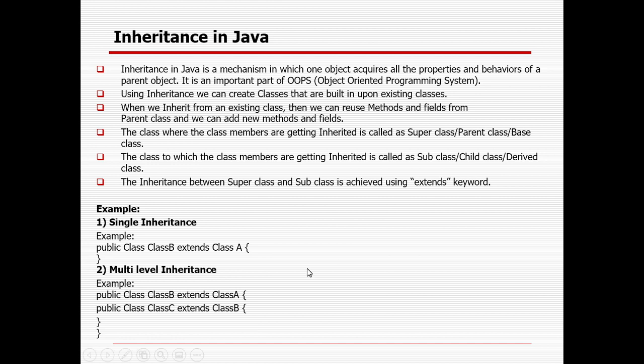So in Java, you need to remember two important keywords. One is extends and another is the implements keyword. Whenever I want to inherit from class to class, it will be the extends keyword. Whenever I am inheriting from interface to interface, it will again be the extends keyword. But whenever I am inheriting any class from any interface, right? It will be the implements keyword. So these are the two keywords. Sometimes the interviewer asks the question how you can inherit from class to class, interface to interface, or class to interface. So only class to interface is the implements keyword, otherwise extends keyword only.